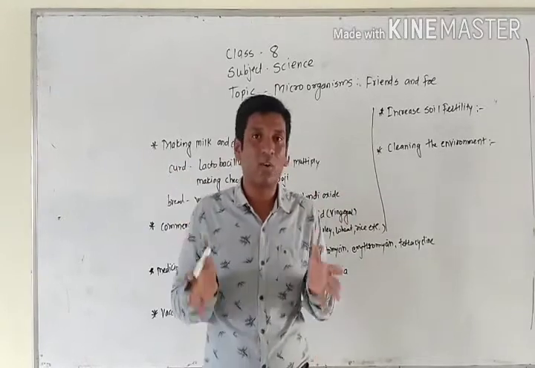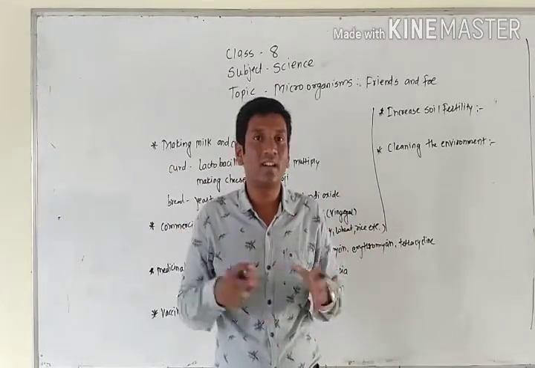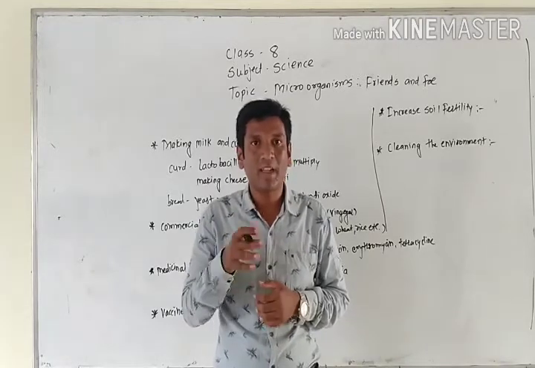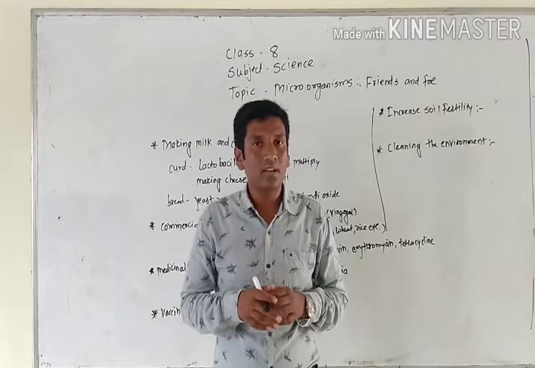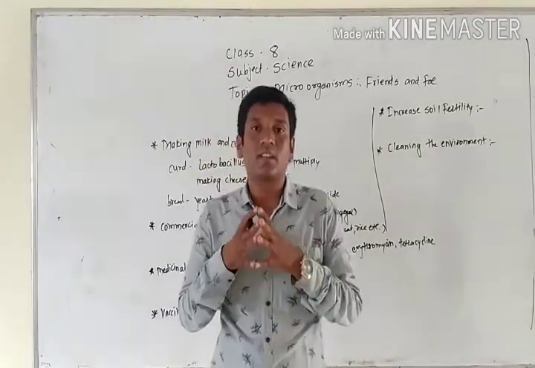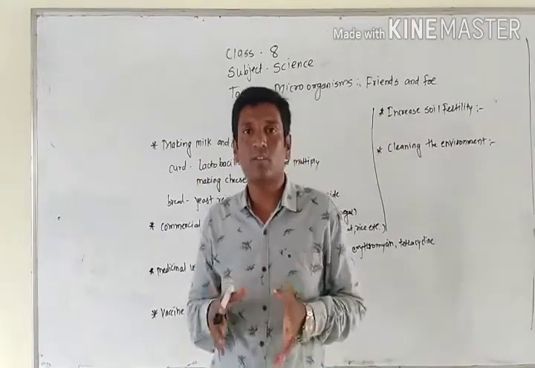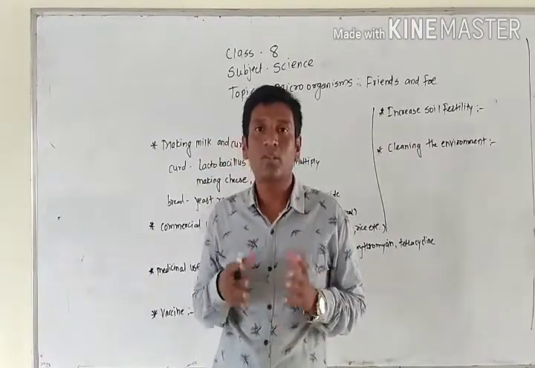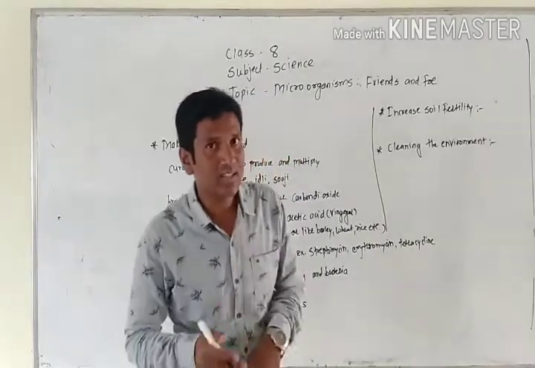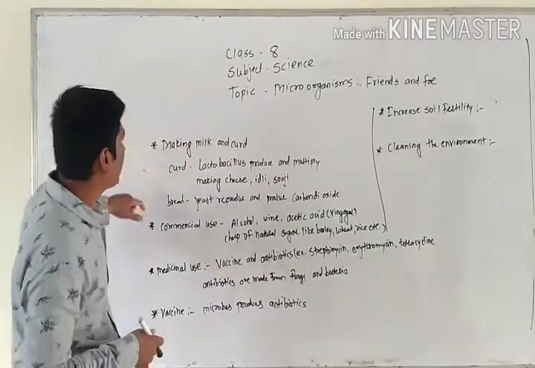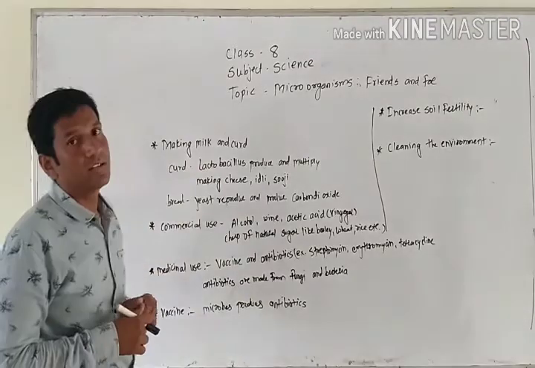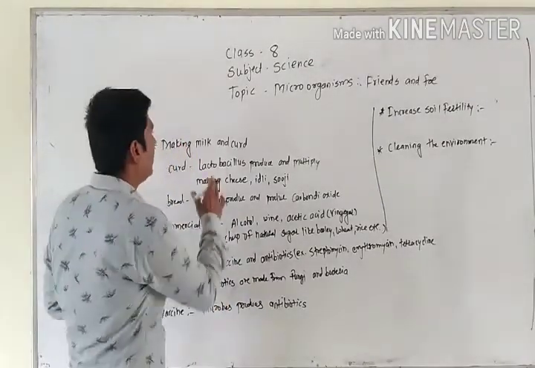They are present on land, in water, in the air, on our body surface, and inside our body. So microbes are present everywhere. But if you want to categorize them, there are two types of microbes: some microbes are friendly for us, some microbes are harmful for us. So today we are going to start with how the microbes are friendly for us. The first example belongs to our daily routine, that is making of curd and bread.